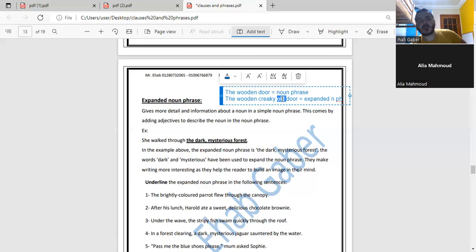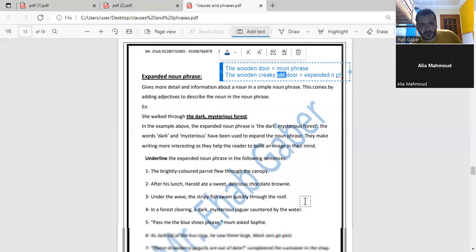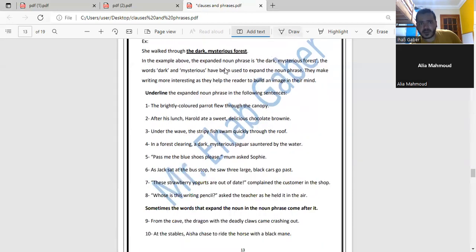Yes. So now let's apply directly. Here in this exercise, I need you to underline the expanded noun phrase in the following sentences. Can you go? The brightly colored parrot flew through the canopy. Yes.